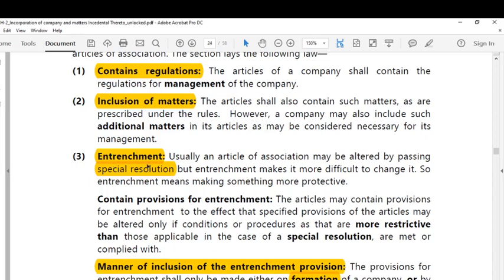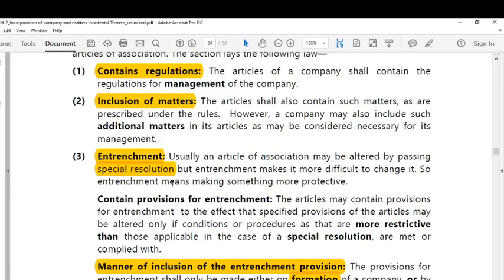The third point is talking about entrenchment. Entrenchment for what? Entrenchment for certain rules or certain regulations. You know that articles of association is consisting of certain rules and regulations.